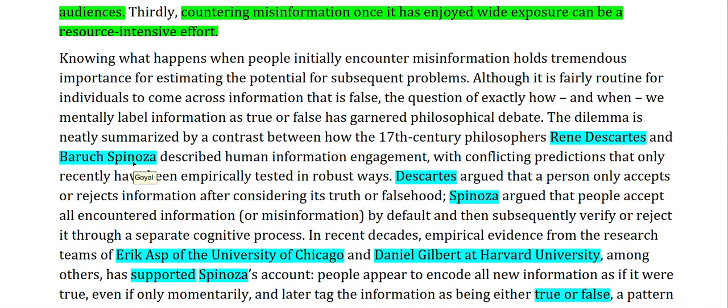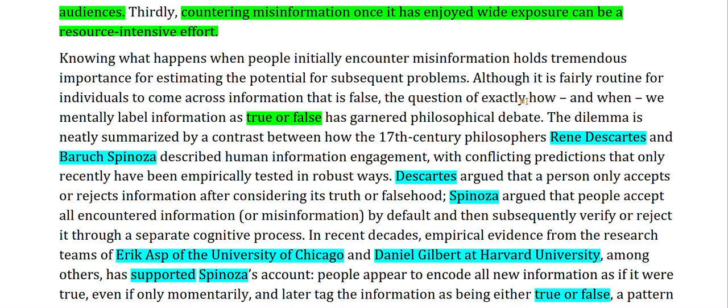If I'm mispronouncing the names, I'm sorry in advance, because I will need to read these names again. Knowing what happens when people initially encounter misinformation holds tremendous importance for estimating the potential for subsequent problems. Although it is fairly routine for individuals to come across information that is false, the question of exactly how and when we mentally label information as true or false has generated philosophical debate. So there is debate about true or false.